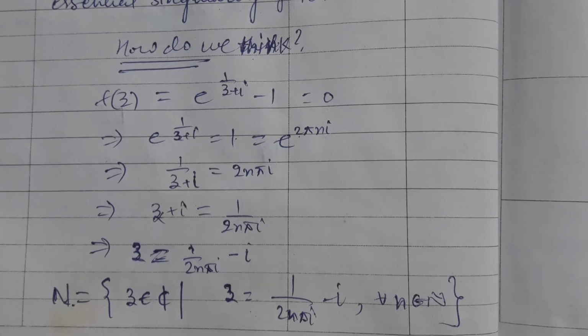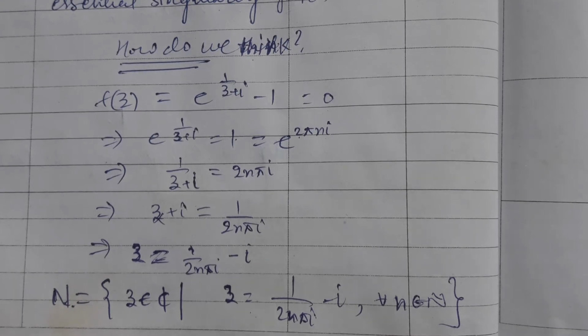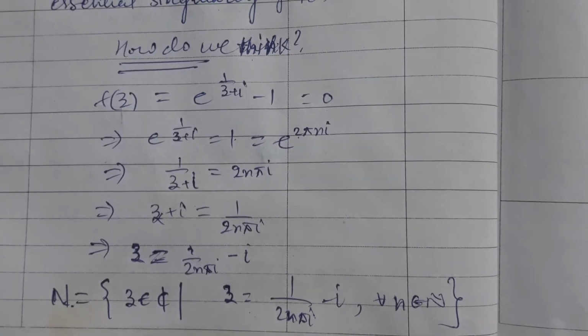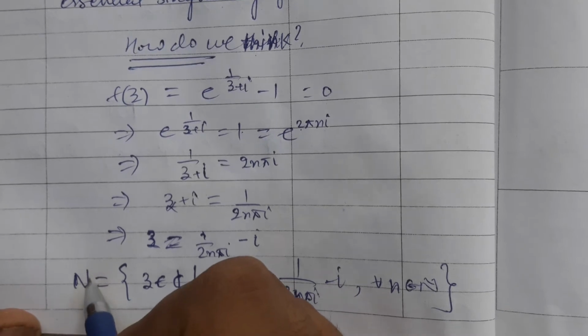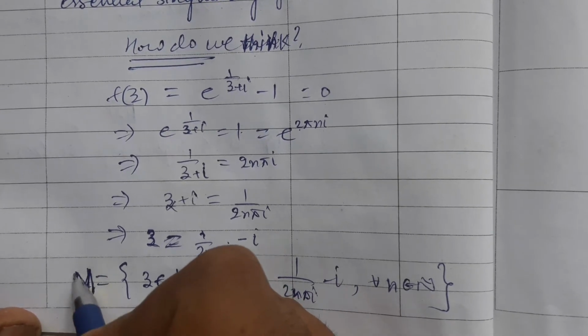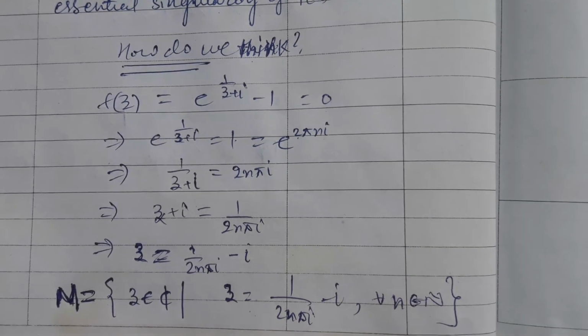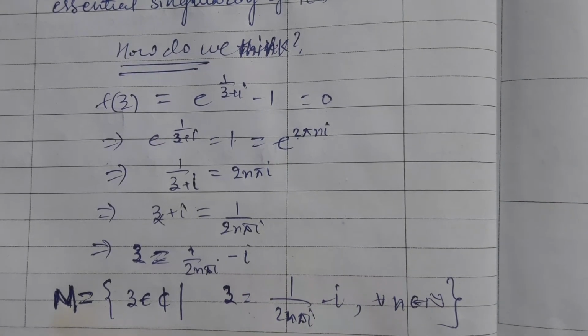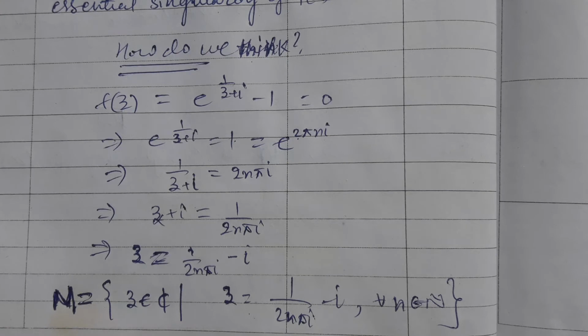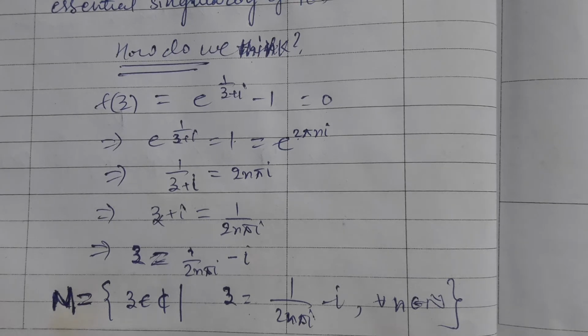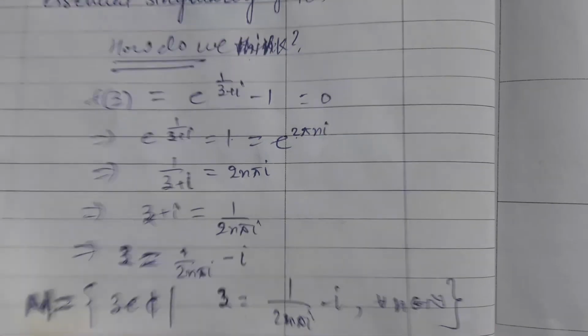So there exists a one-to-one and onto relationship, a bijection, between this set, let me call this M, and the set of natural numbers. If you give me a natural number, I always give you the zero of f of z corresponding to that natural number. Whichever natural number you give me, I always give you some zero of this function. So the number of zeros is countably infinite.